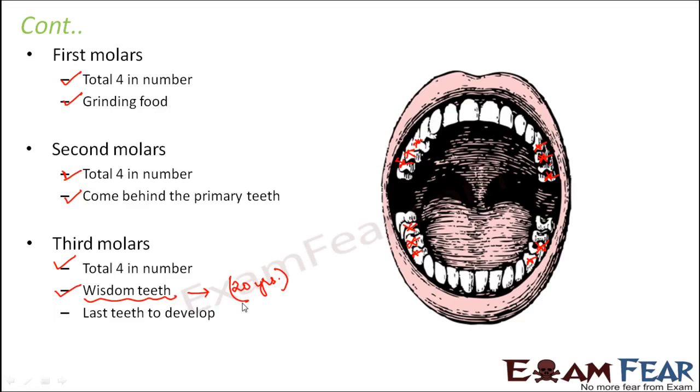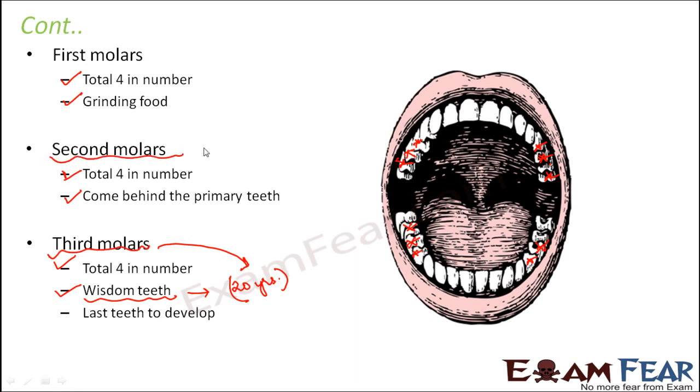In fact, it has been seen that many human beings do not develop the wisdom tooth at all. Sometimes while developing, wisdom teeth get crowded with each other, or they do not come out properly. In that case, the wisdom tooth needs to be removed. That is the only solution. So the third molars come up very late, when you are almost an adult.